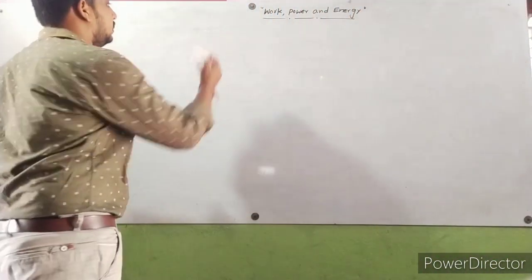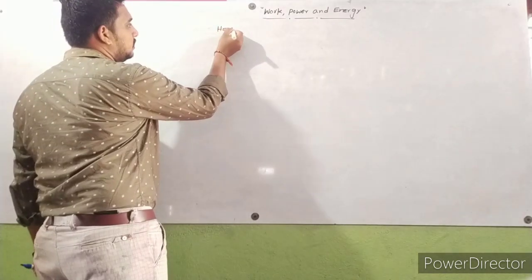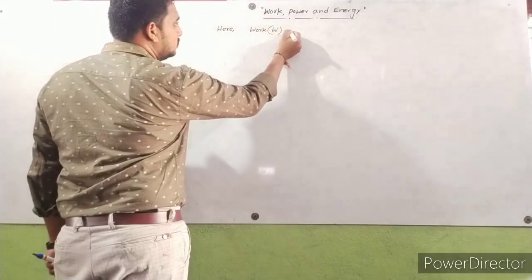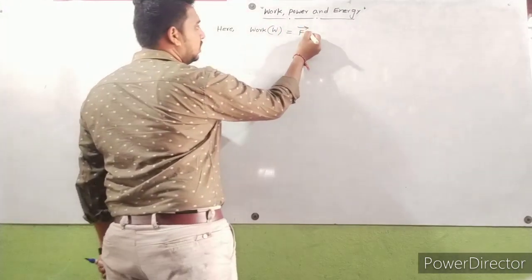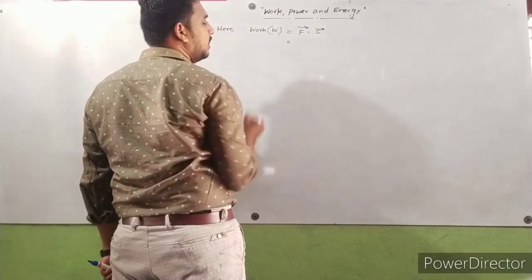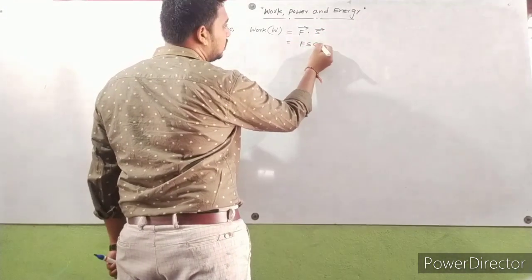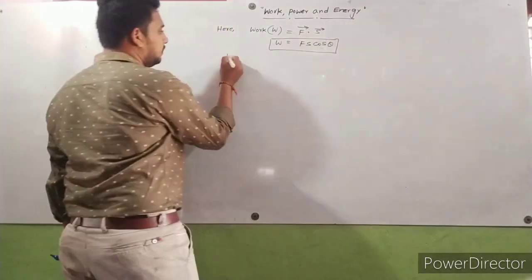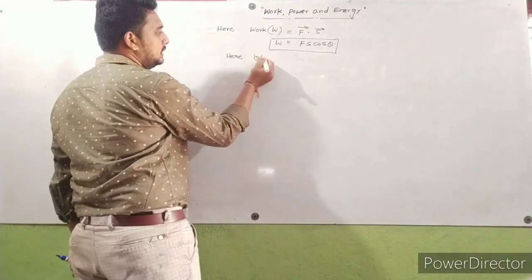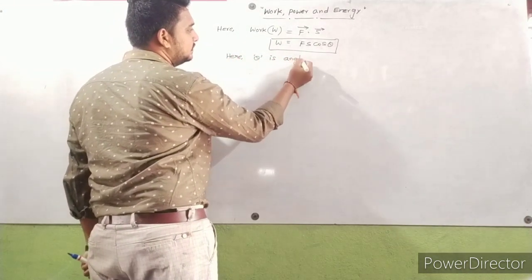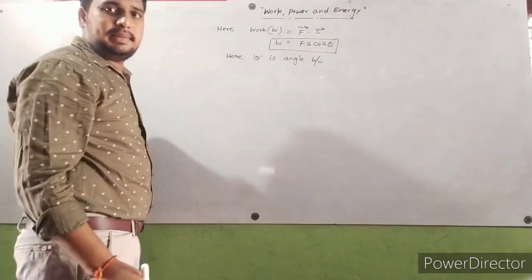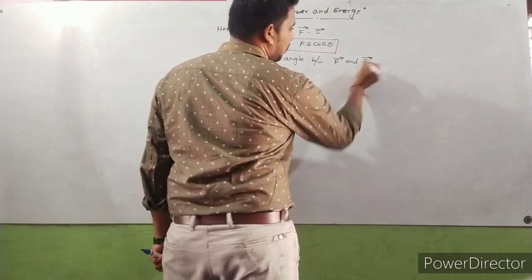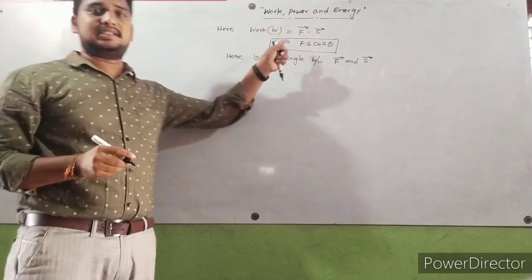Here, work W is equal to F bar dot S bar. Then F bar dot S bar is indicated with Fs cos theta. Here theta is the angle between F bar and S bar. So work done W is equal to Fs cos theta.